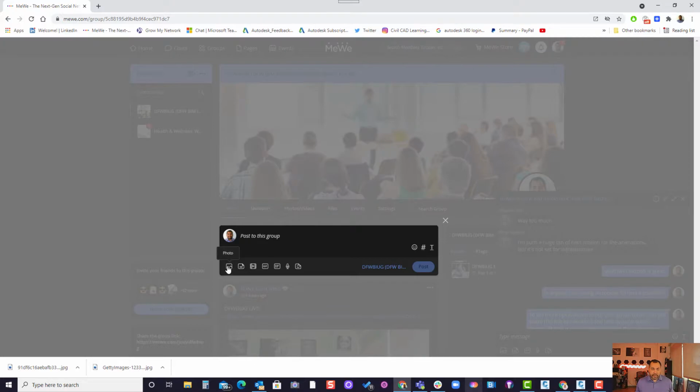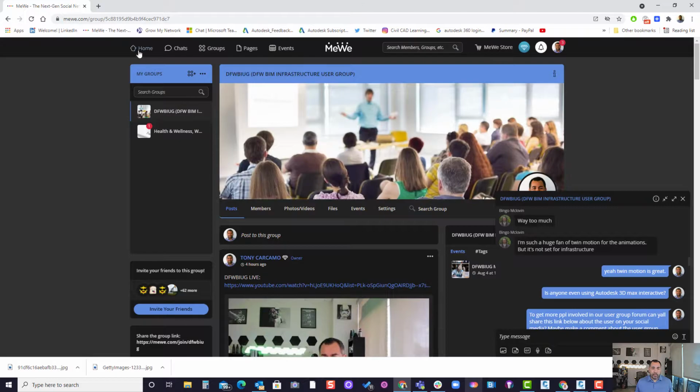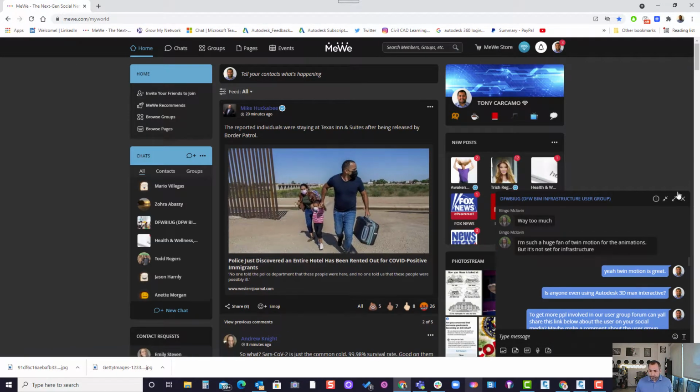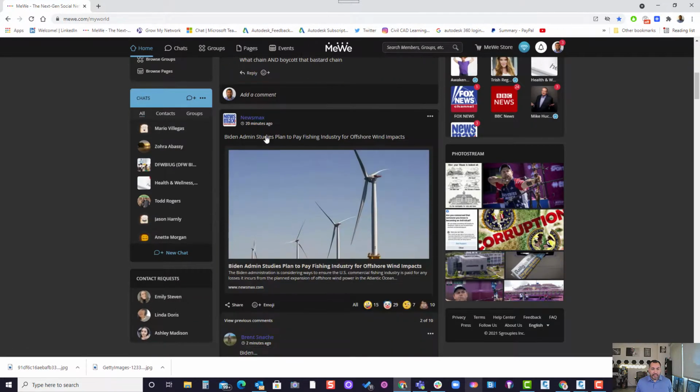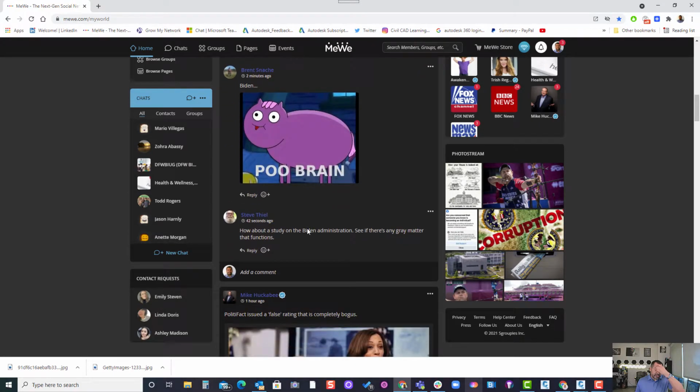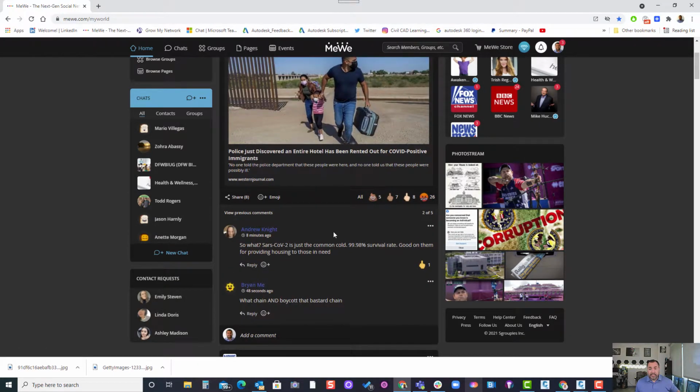As you can see here, you can insert a photo, a file, a video, a gif, polls, and a voice. The voice doesn't work that great. But notice here in the middle, that's where you're seeing it's being posted to the group. That's very important. Make sure that shows up, okay? Because if you go to the home tab, this is the home platform, and let's say you're following pages just like Facebook. There's Facebook pages you can follow.